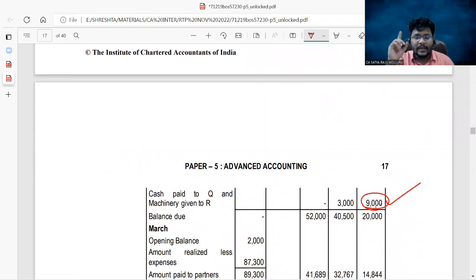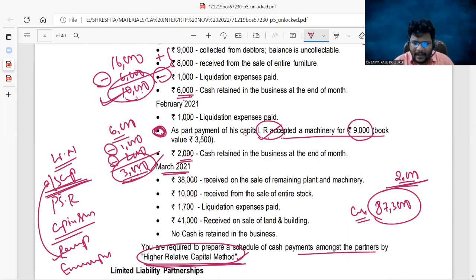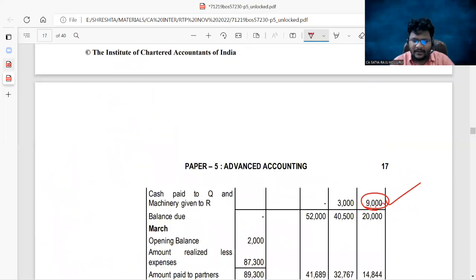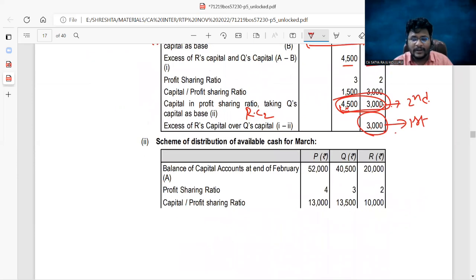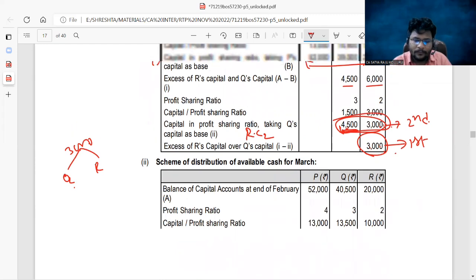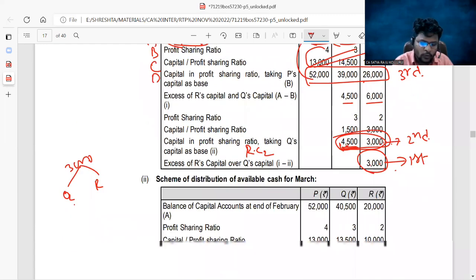Actually, we would need to distribute in the ratio, but we provided 9,000 to R. But anyway, the 3,000 cash balance is there. To whom do we need to provide it? Q only. Because if the 3,000 balance is there, we would distribute among Q and R in a 3:2 ratio.